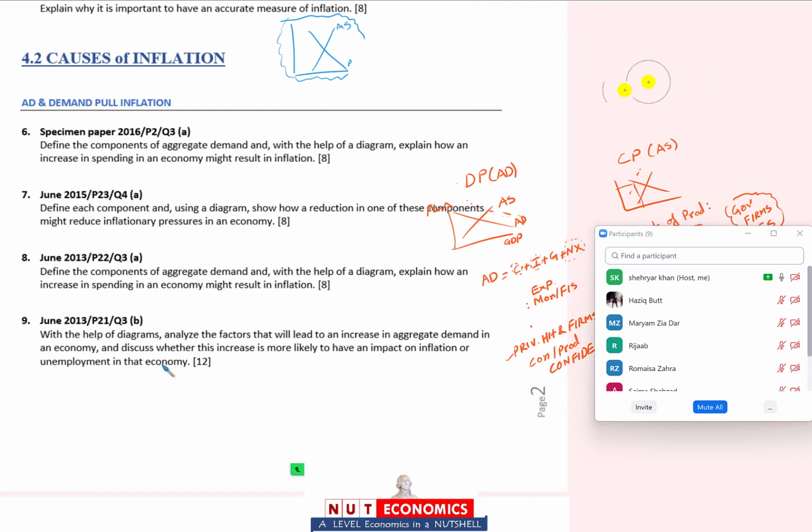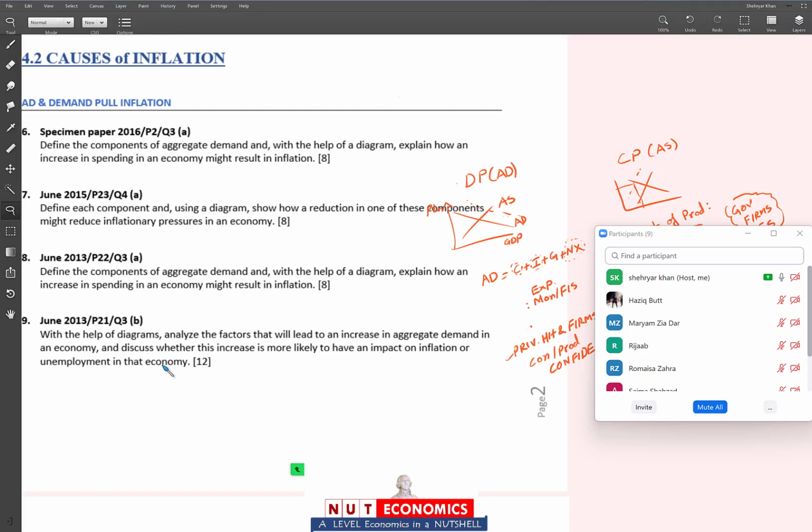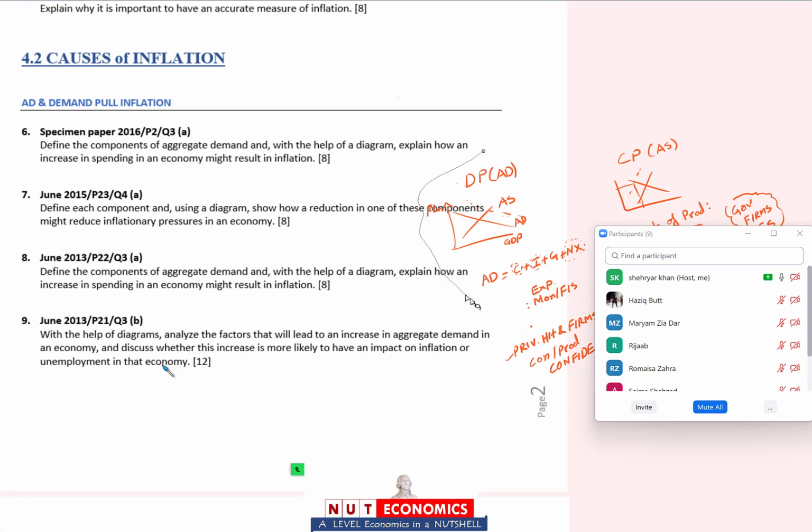Anything else? Does anyone want to ask anything else? No? Okay, let's go. Should I pick up the speed or is it fine? Tell me. I mean, I can pick up a bit of speed.